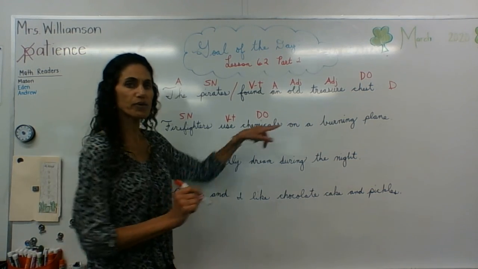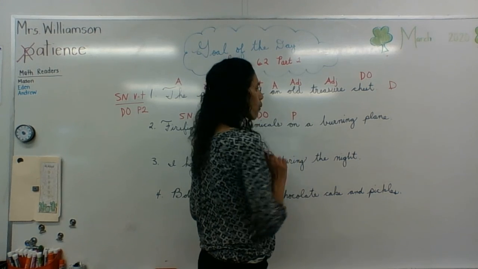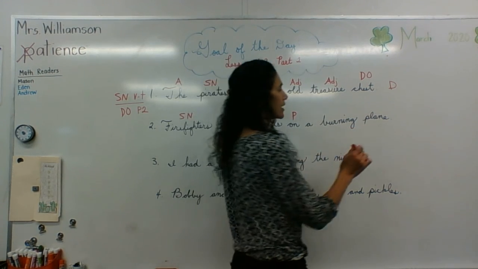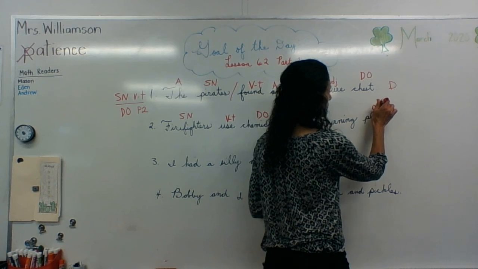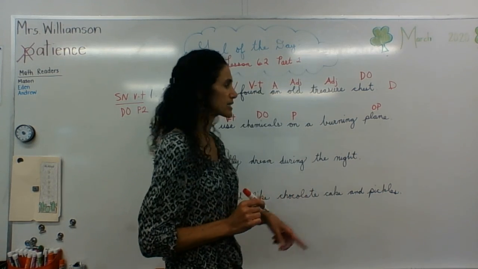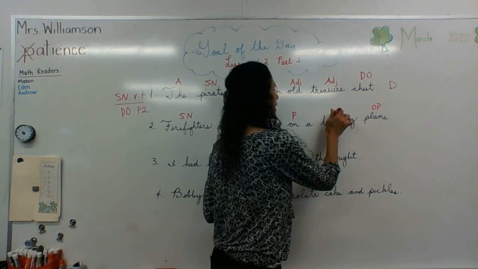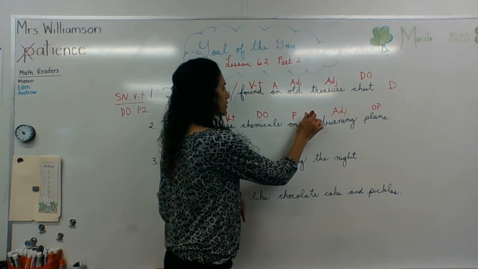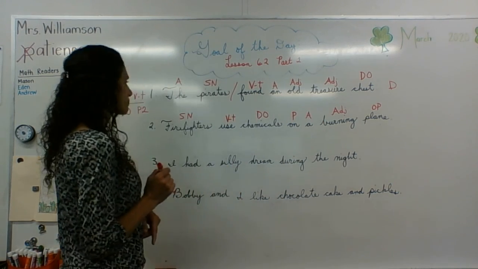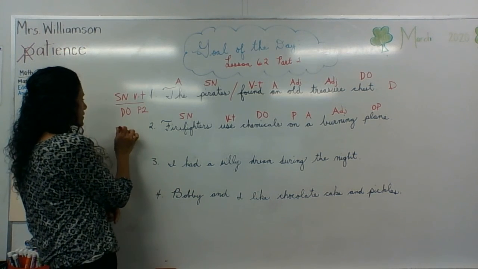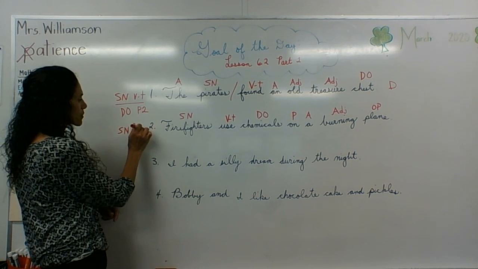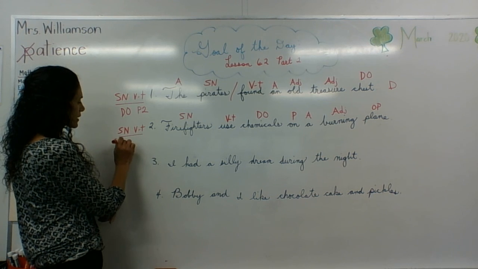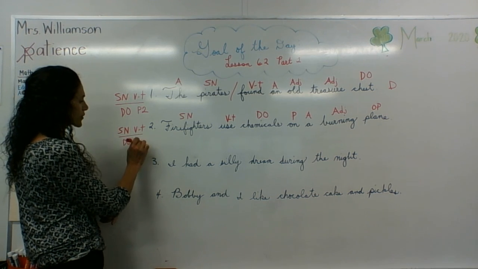On, preposition. On what? Plane. Object of the preposition. What kind of plane? Burning. Adjective. A, article adjective. Subject, noun, verb, transitive, direct object, pattern 2.